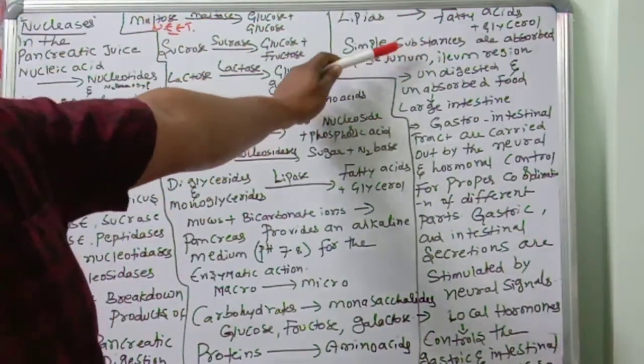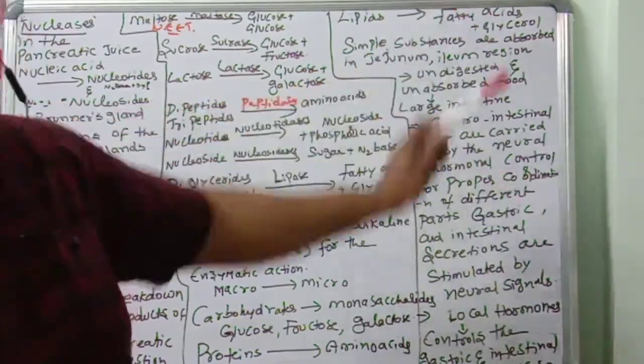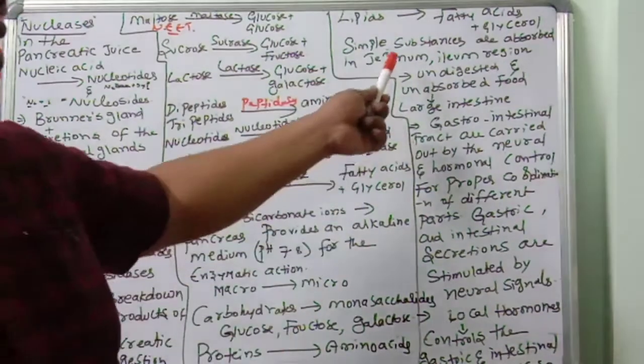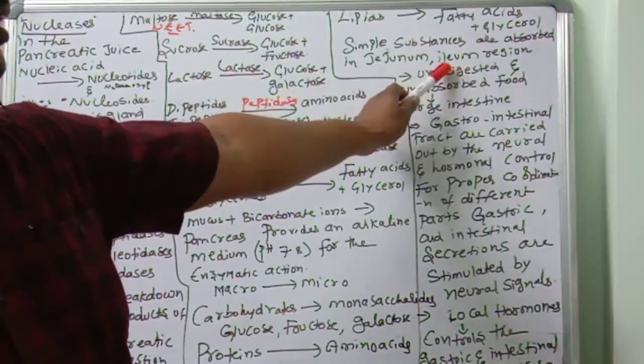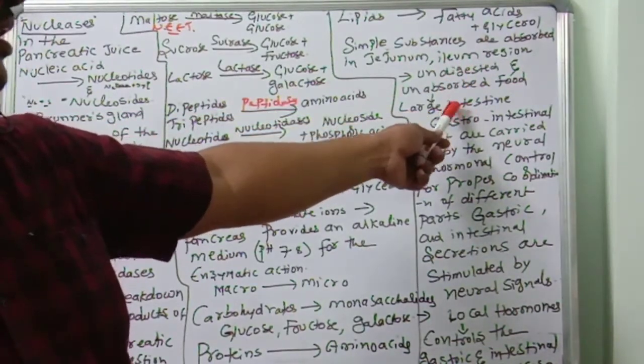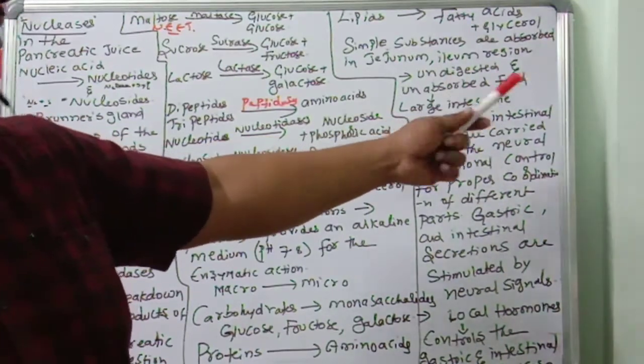The simple substances are absorbed in which part? Jejunum, ileum. So duodenum is the place where the maximum digestion takes place. Digestion of the food, 100% digestion, takes place in the duodenum, and absorption of the simple forms happens in the jejunum, ileum region. So undigested or unabsorbed food is propelled into which one? Large intestine, feces, you know very well. That is very important. Rectum and anus, that is the process.